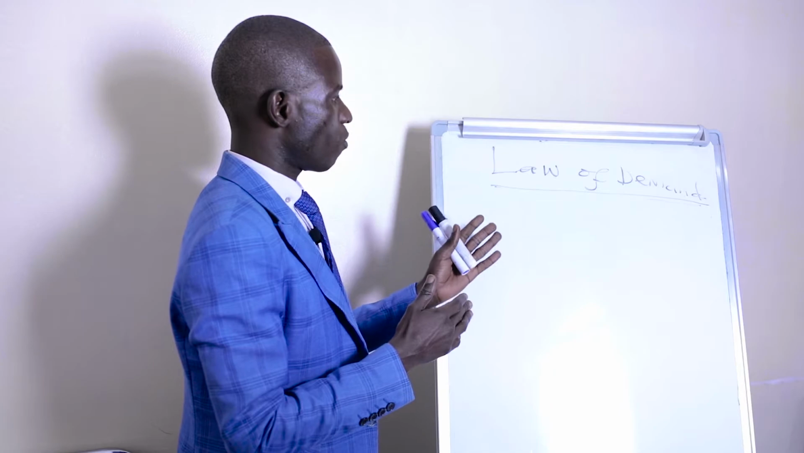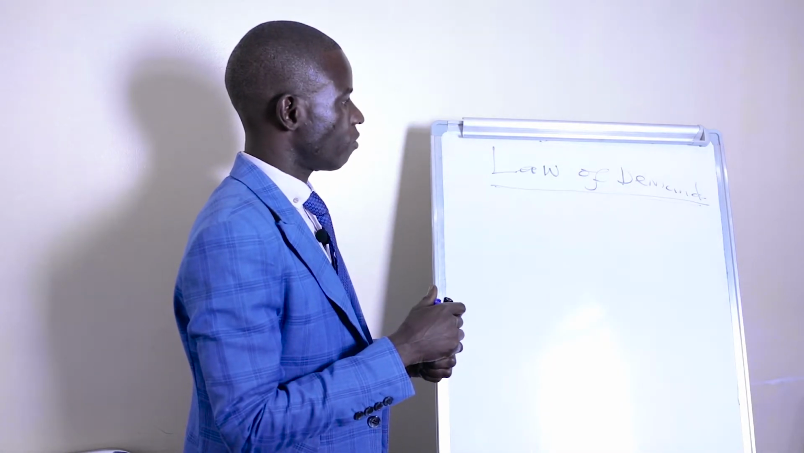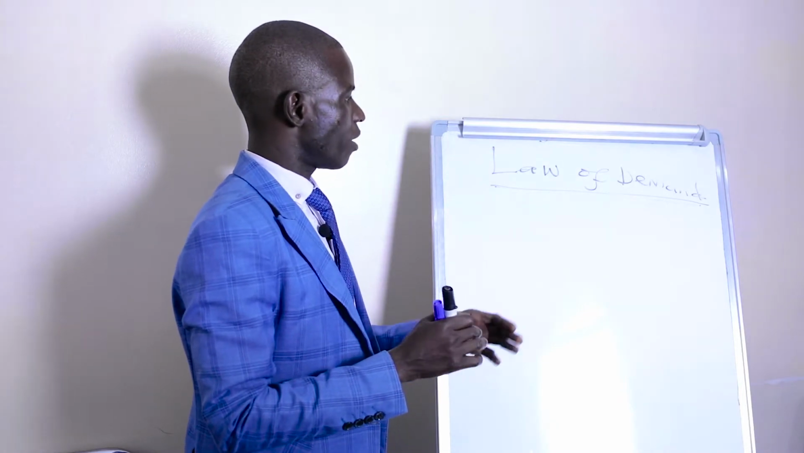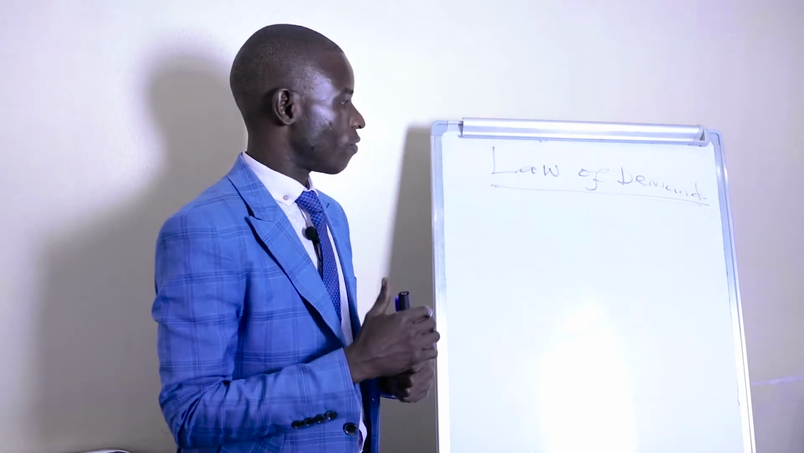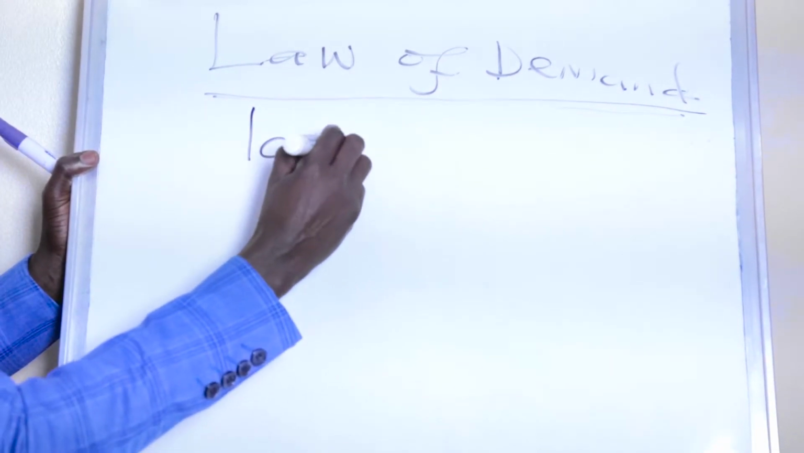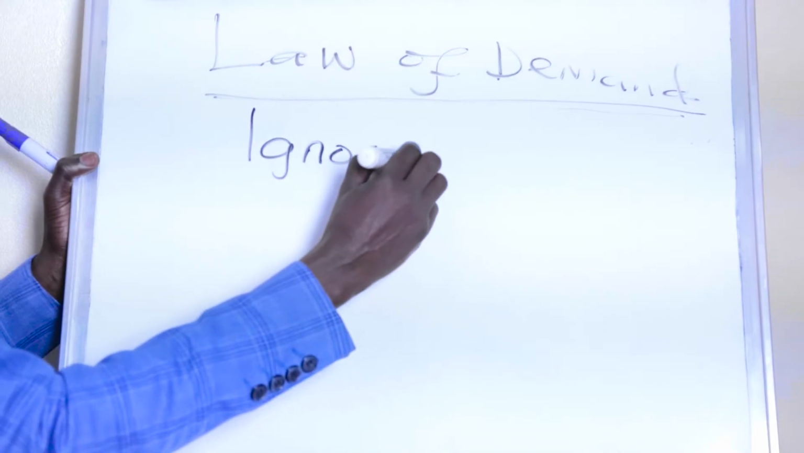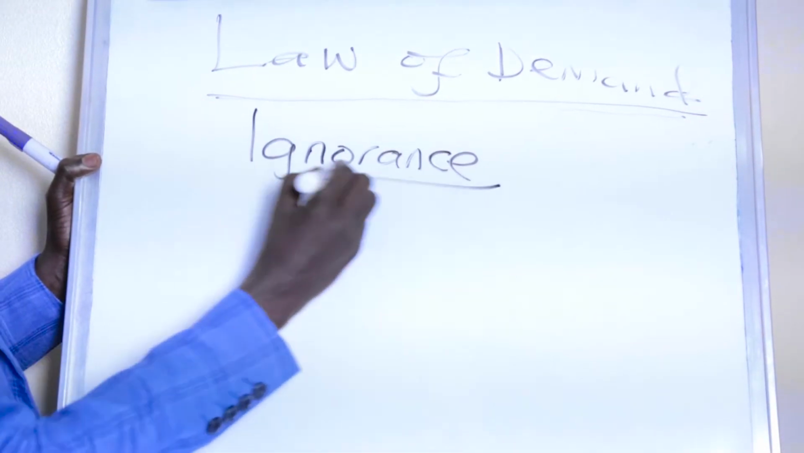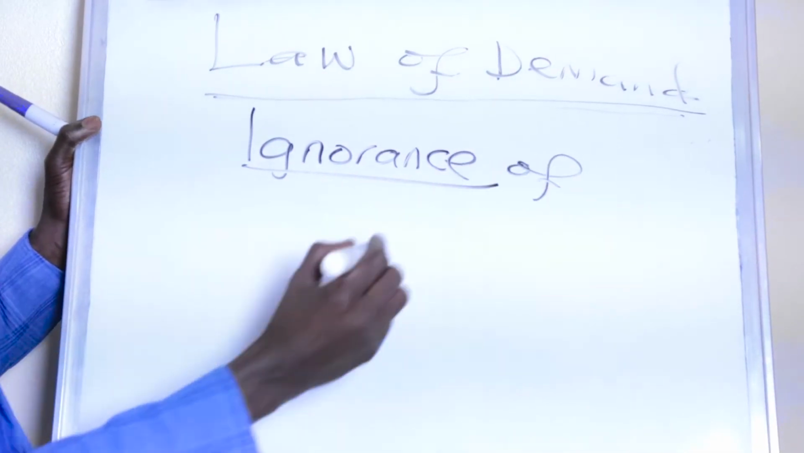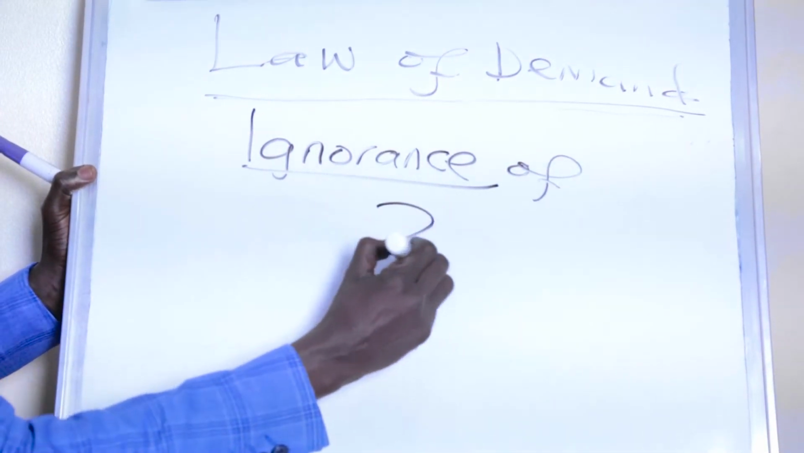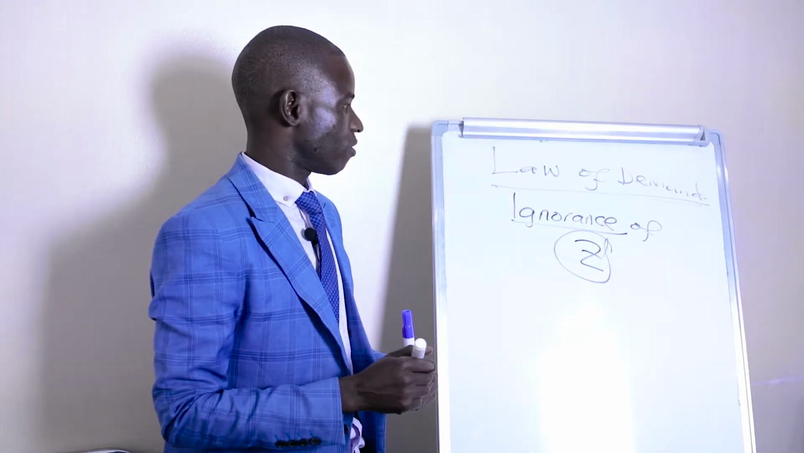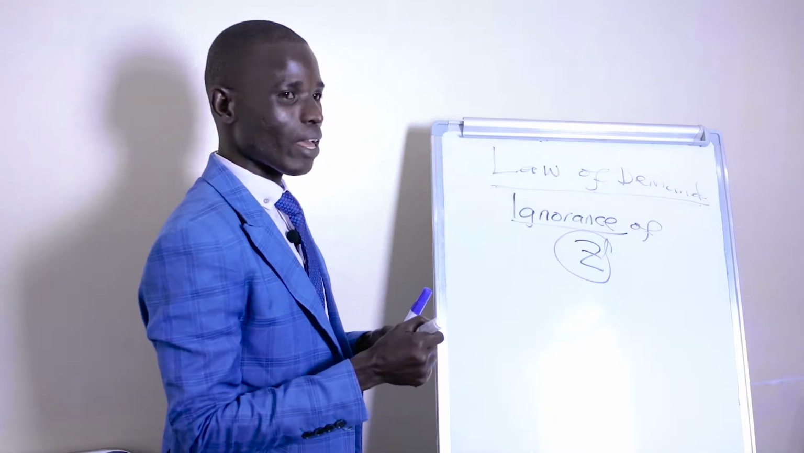And of course, when I was discussing the factors that affect the demand for the commodity, I said that there are other factors. One of the other factors would be the ignorance of the consumer. Before I talk about the market demand, let me briefly explain what we mean by ignorance of the consumer as another factor. That is why I use Z to represent other factors that affect the demand for the commodity.